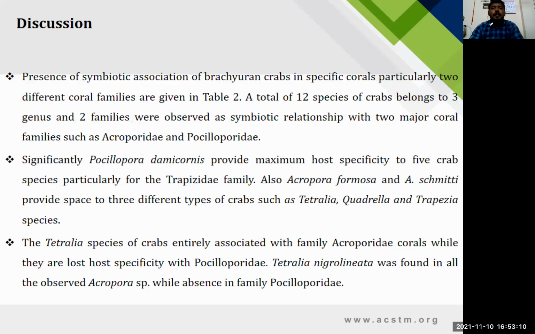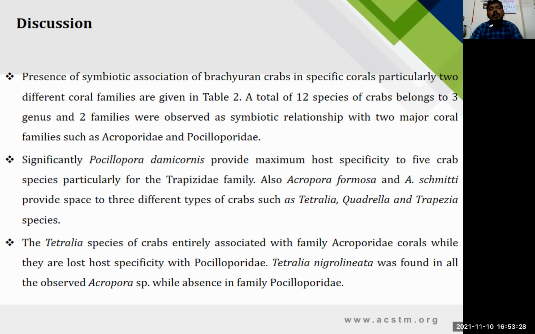And discussion. The symbiotic association of brachyuran crabs in specific corals, particularly 2 different coral families, is given in table 2. A total of 12 species belonging to 3 genera and 2 families were observed in symbiosis with 2 major coral families, Acroporidae and Pocilloporidae.